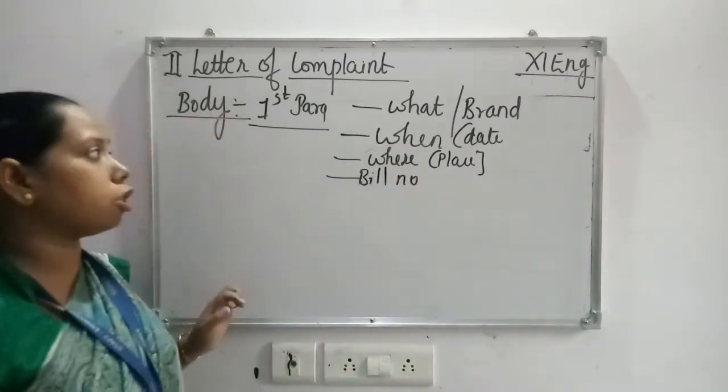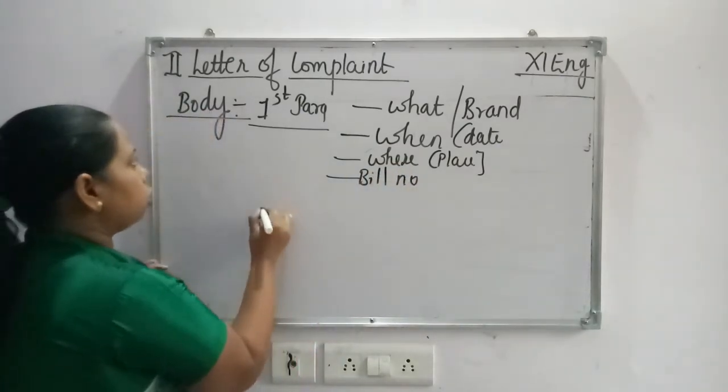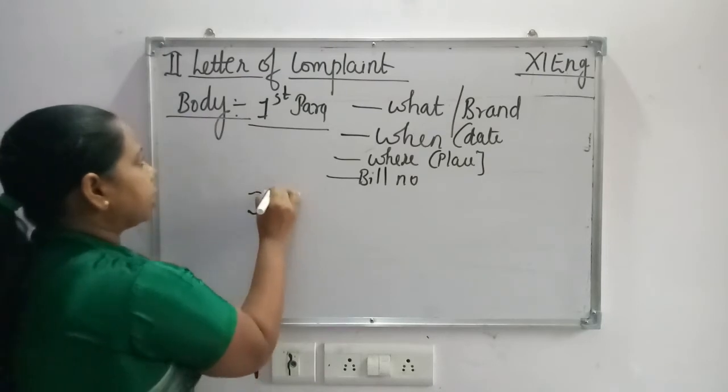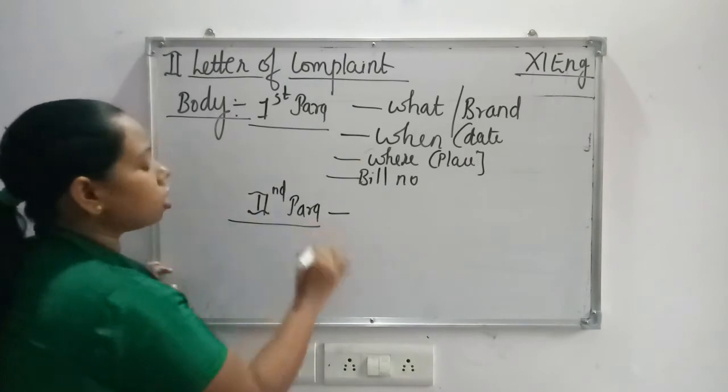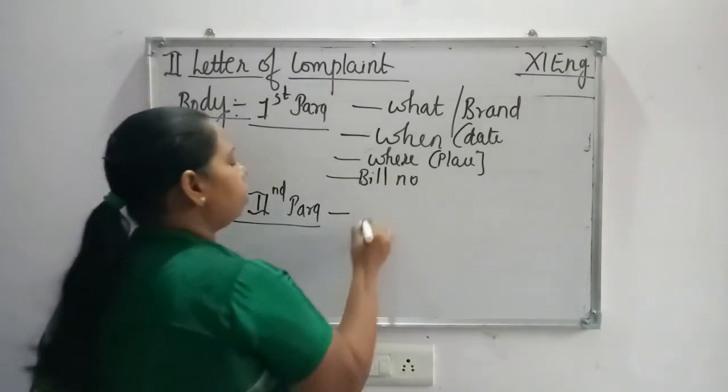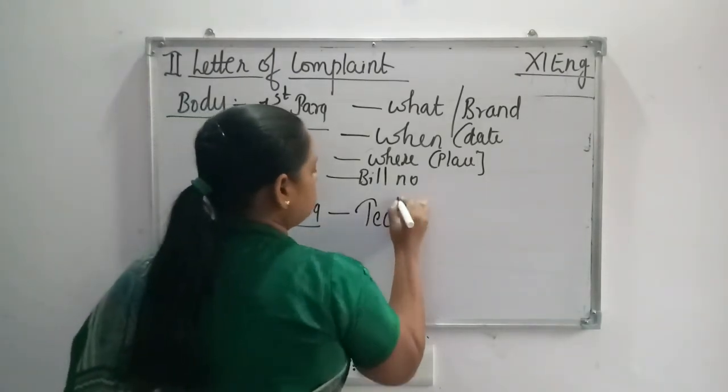That should also be mentioned. I will explain it to you; just note it down first. In the second paragraph, you can mention the technical faults.